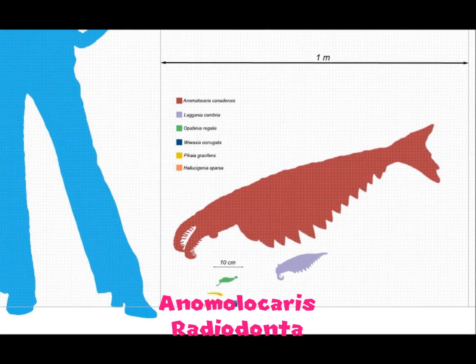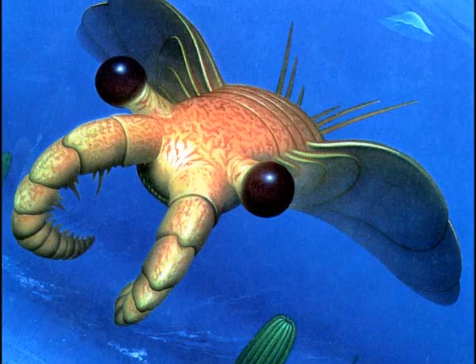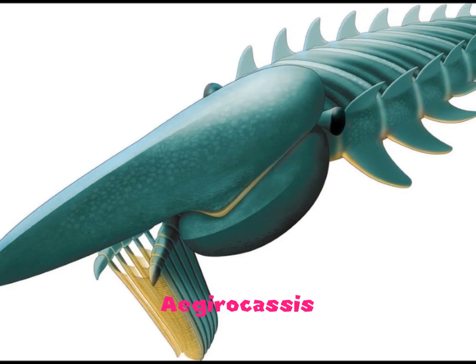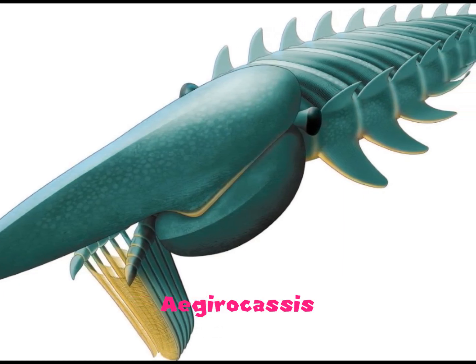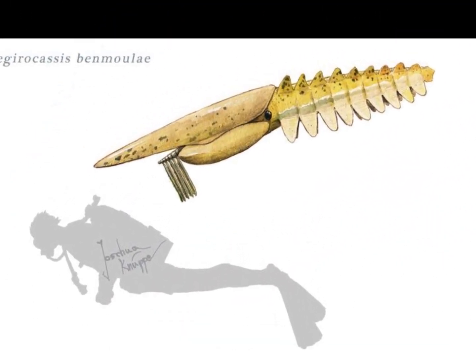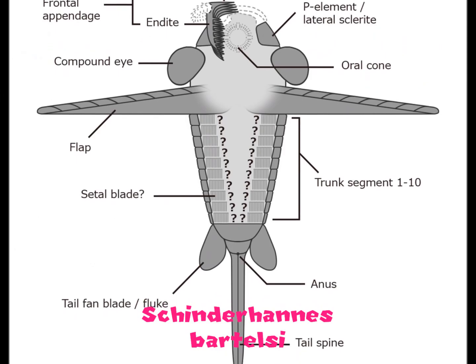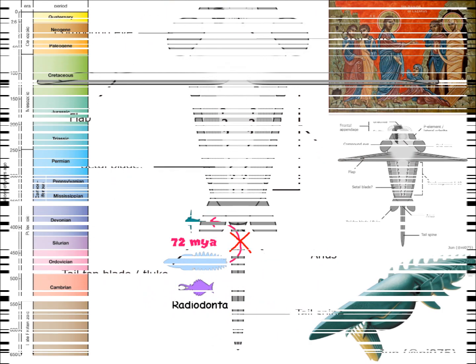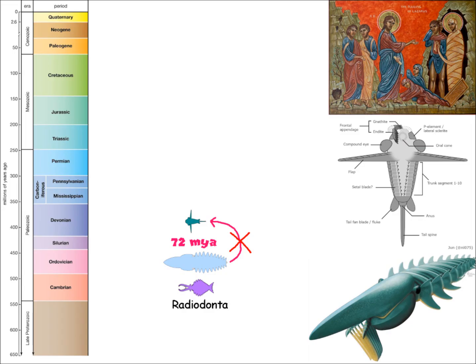Even though it was only about as long as a chihuahua, Anomalocaris was the apex predator of the Cambrian period. Radiodonta, the order including Anomalocaris, also had a large gap of 72 million years between its last two surviving species, Aegirocassis, 480 million years ago, and Schinderhannes bartelsi, 408 million years ago. While Aegirocassis is the only known radiodont in the Ordovician, Schinderhannes bartelsi completely skips the Silurian and randomly shows up in the Devonian period. It's also worth noting that Aegirocassis was a filter feeder, while Schinderhannes bartelsi was not, so there would be an even larger gap with its nearest common ancestor.